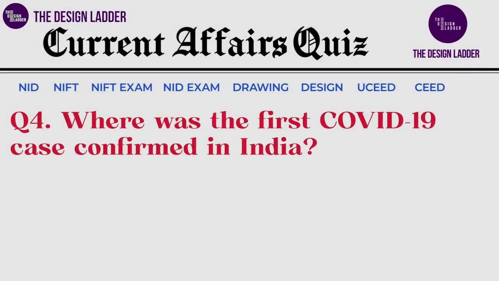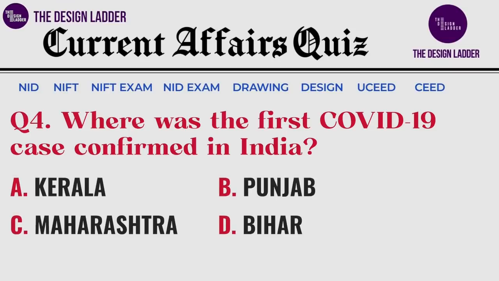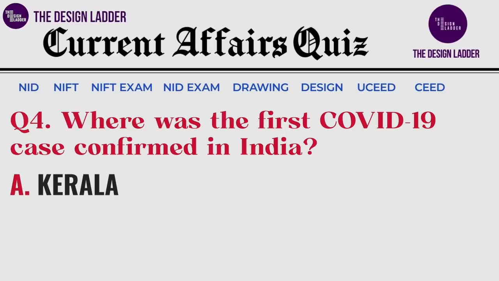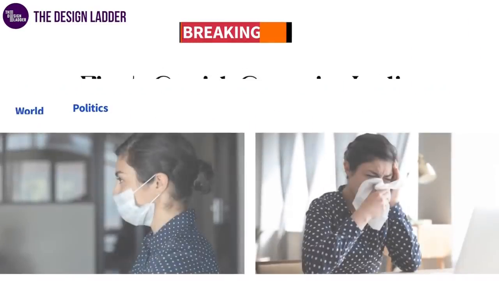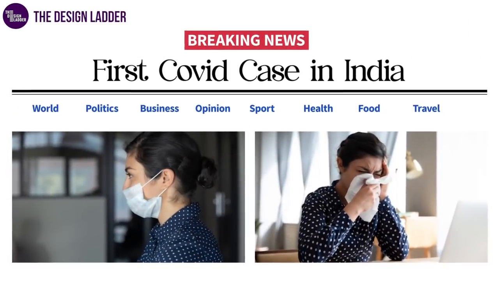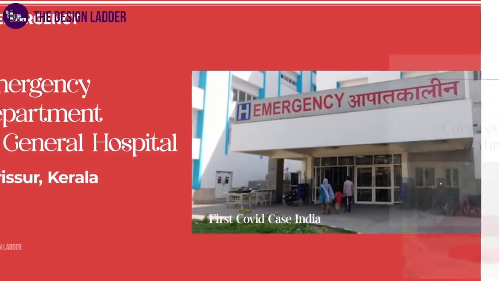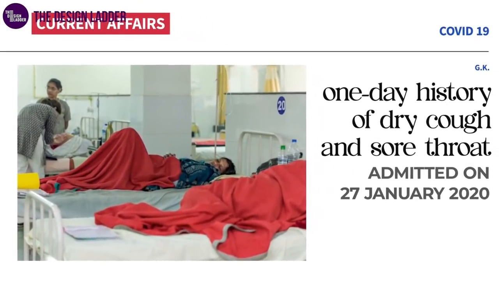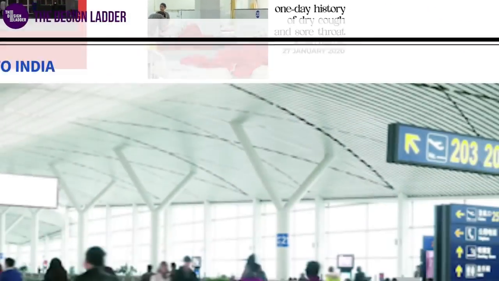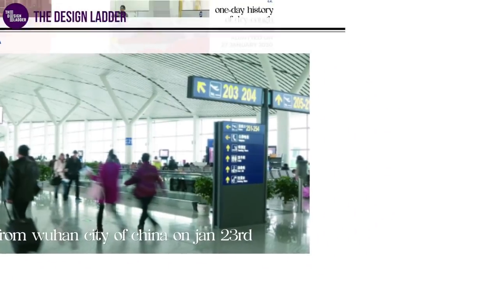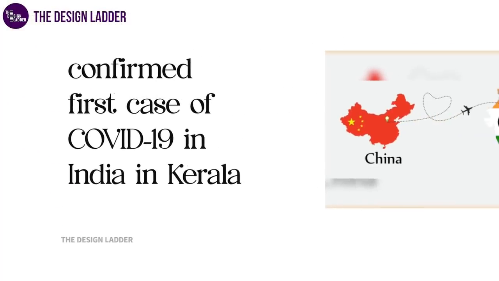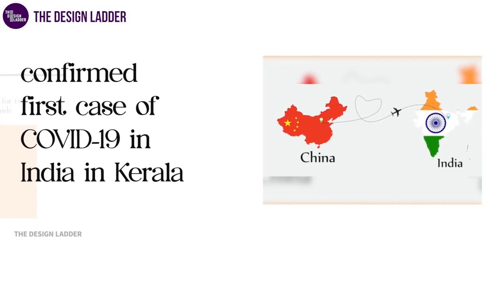The next question for today is, where was the first COVID-19 case confirmed in India? And your options are: the correct answer is Kerala. A 20-year-old female presented to the emergency department in General Hospital, Kerala, with a one-day history of dry cough and sore throat. She was admitted on 27 January 2020 after she returned from Wuhan city of China on January 23rd. This confirmed the first case of COVID-19 in India, spreading from China.